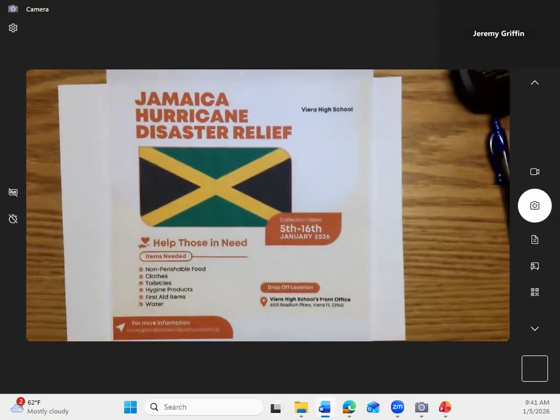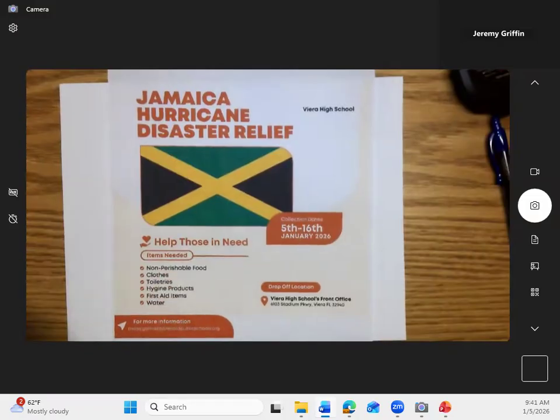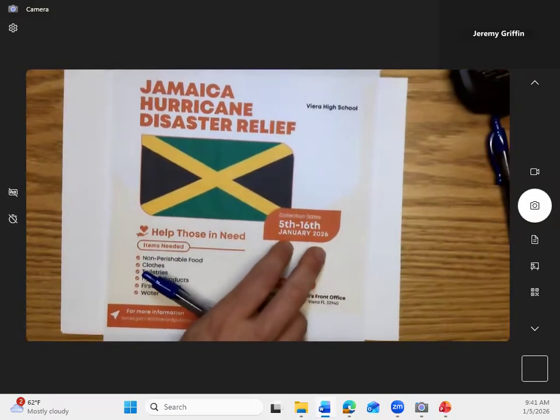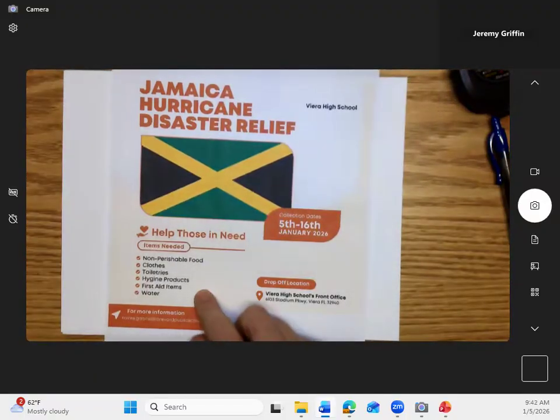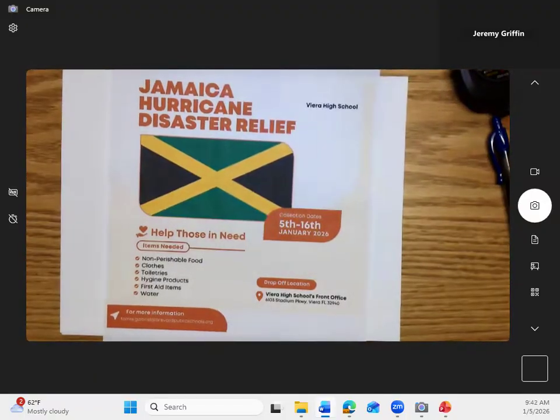There's a disaster relief drive going on right now. Here's some items they recommend bringing in. This is going on until January 16th. I'm going to get a little bit bigger box than this one. I threw some things in it just to get started. If you want to bring anything in for the drive, I'll have this in my room by the door for about a week or so. So if you want to bring anything in for that, you can do that. All right.